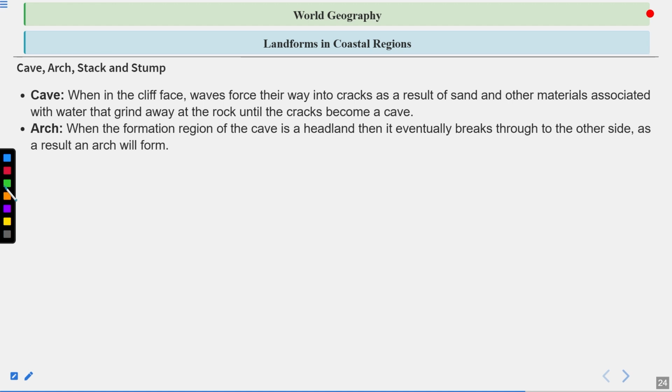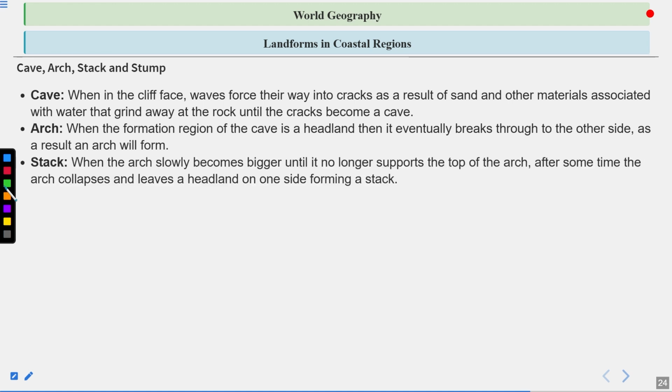Arch. When the cave is formed in a headland, it eventually breaks through to the other side. As a result, an arch will form. Stack. The arch slowly becomes bigger until it no longer supports its top. After some time, the arch collapses and leaves a headland on one side, forming a stack.